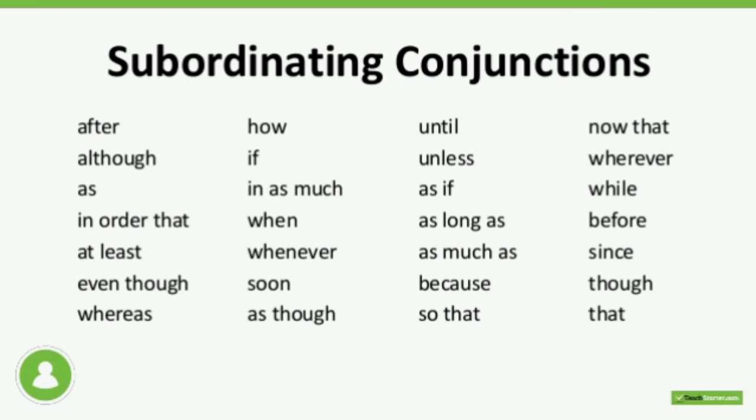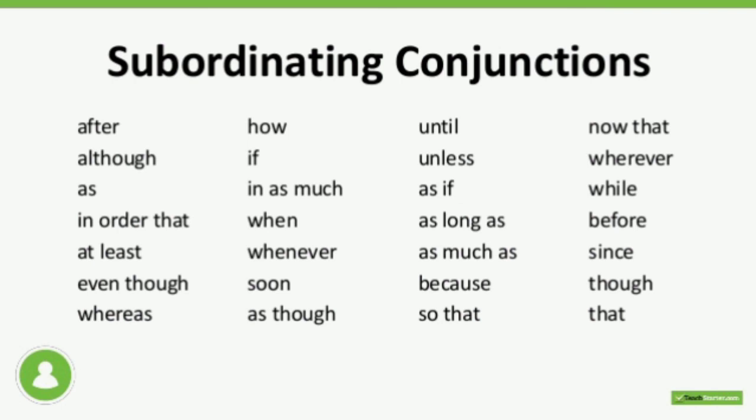Some of the subordinating conjunctions are given here: after, although, as, in order that, at least, even though, how, if, as much as, when, whenever, soon as, as though, until, unless, as if, as long as, because, so that, now that. So while, whenever, before, since, though, that.